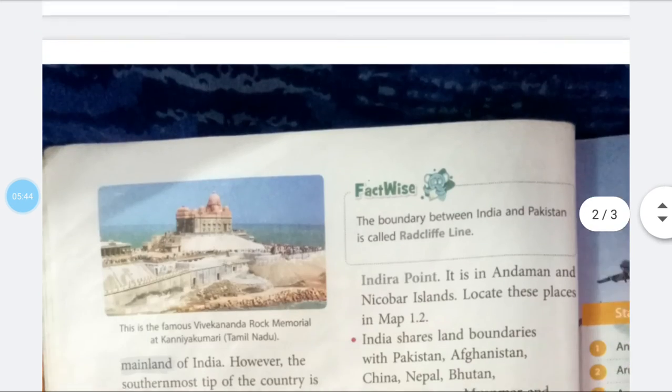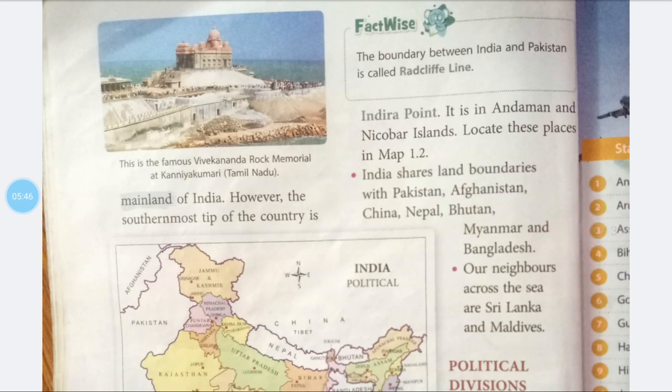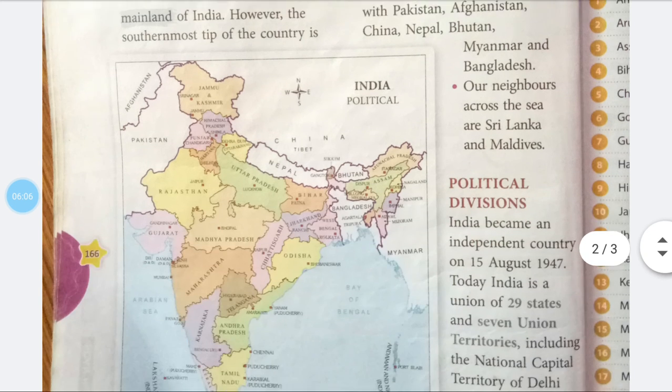Kanyakumari is the southern tip of the mainland of India. However, the southernmost tip of the country is Indira Point. It is in Andaman and Nicobar Islands. Locate this place in map. India shares land boundaries with Pakistan, Afghanistan, China, Nepal, Bhutan, Myanmar, and Bangladesh. Our neighbor across the sea are Sri Lanka and Maldives.